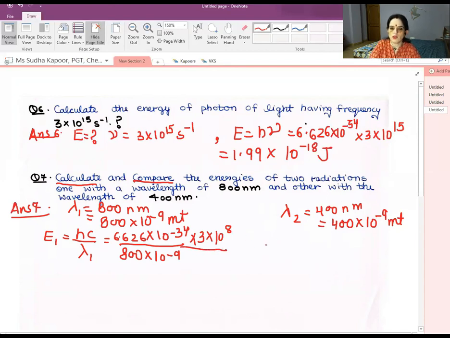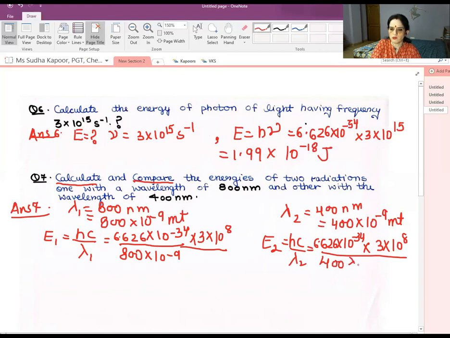Now in case of E2, that is hc upon lambda 2, the value of h is 6.626 into 10 to the power minus 34, the value of c is 3 into 10 to the power 8, and the value of lambda 2 is 400 into 10 to the power minus 9.